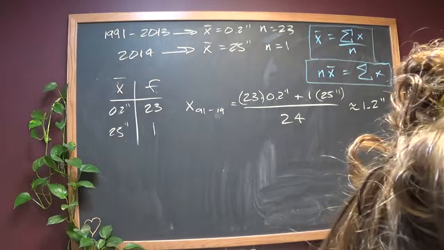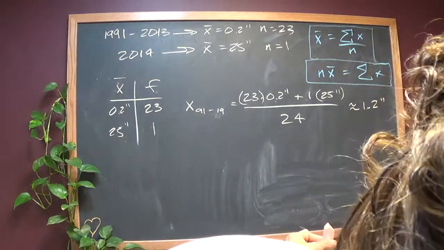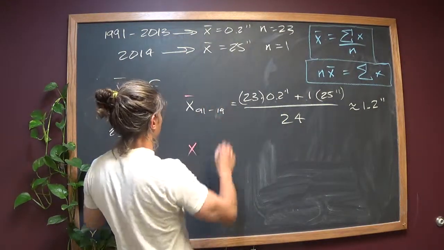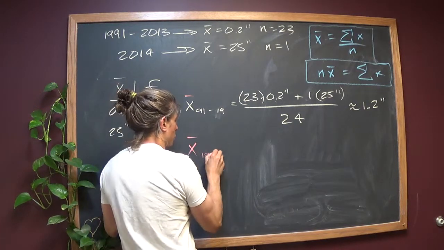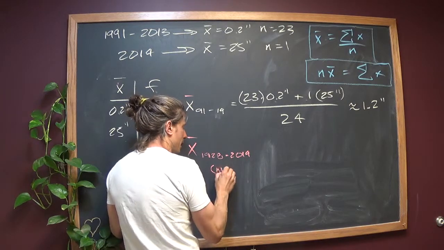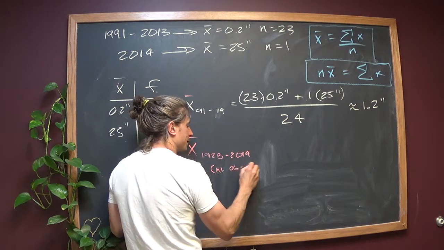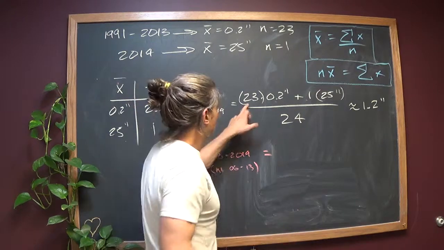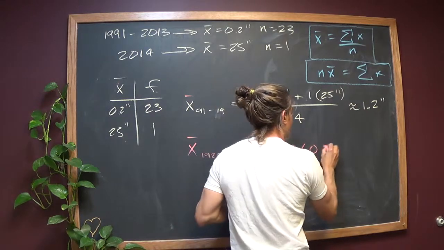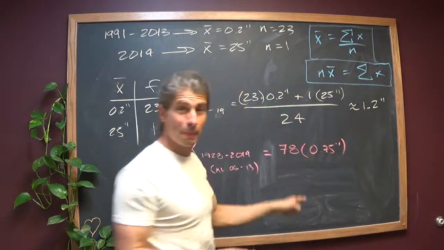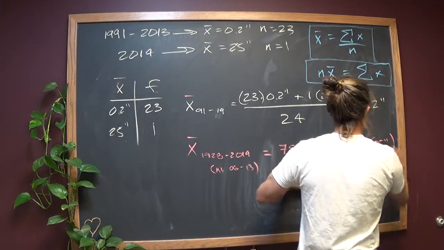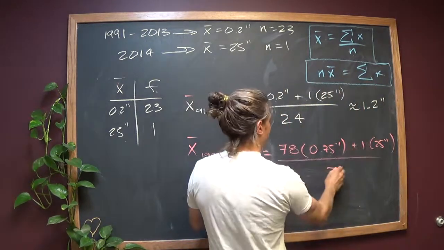You've got a frequency, you've got 78 years. So here's, oh, that should be next bar. Apologies. Now we're going 1928 to 2014, not including 2006 to 2013. Okay? So we had 78 years, and over that period of time, we had a 3/4 of an inch average. Plus, we had 1 year again where there was a 25-inch average. So that's 79 years altogether.